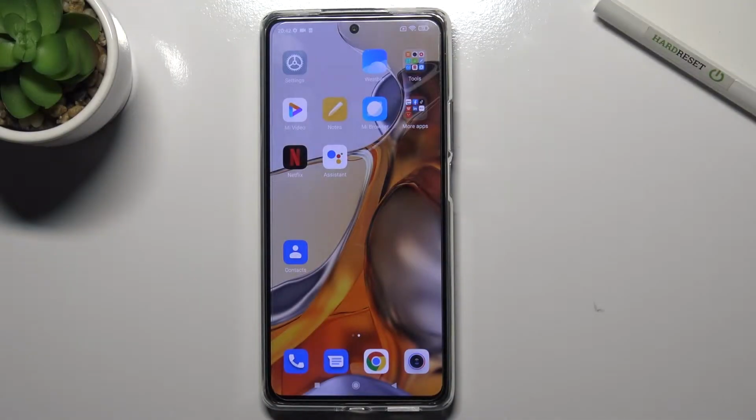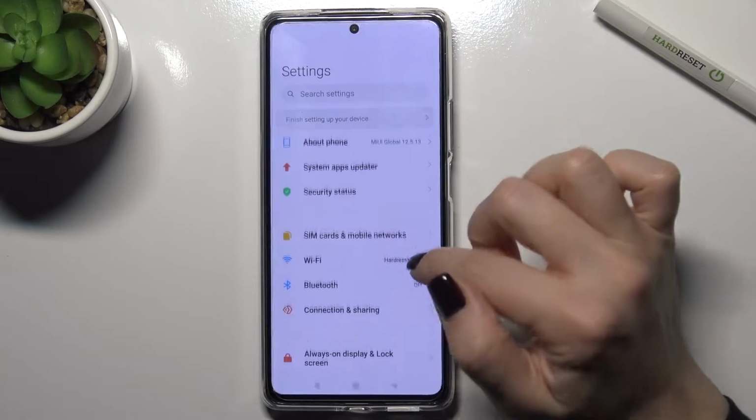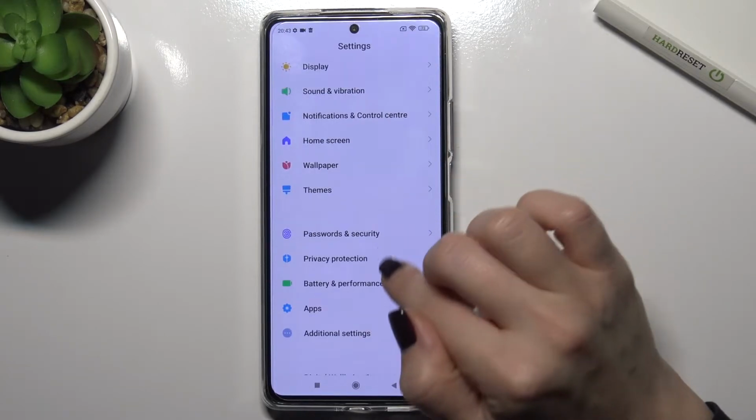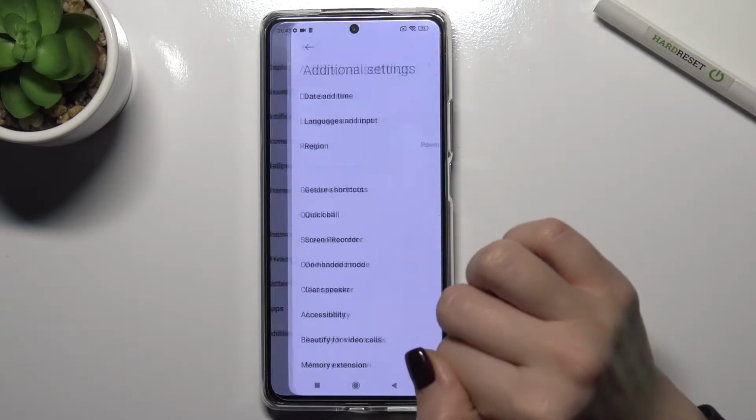Welcome, today I'm with XIAOMI 11T Pro and I'll show you how to activate Quick Launch on your phone. So first you should go to the settings and scroll down to the additional settings.